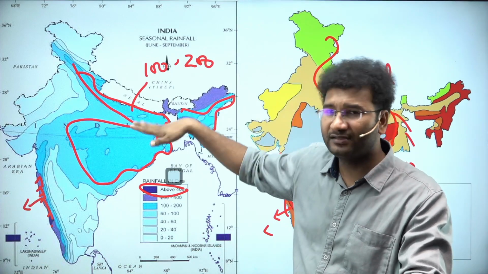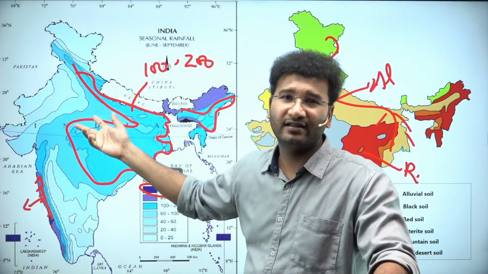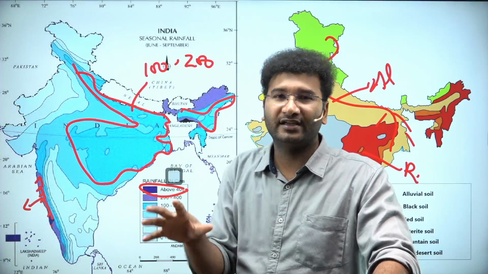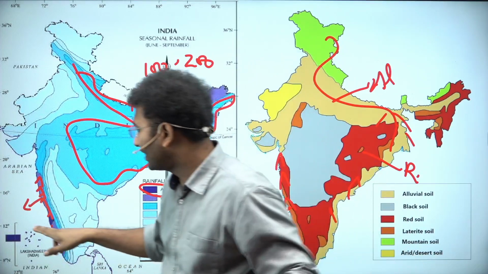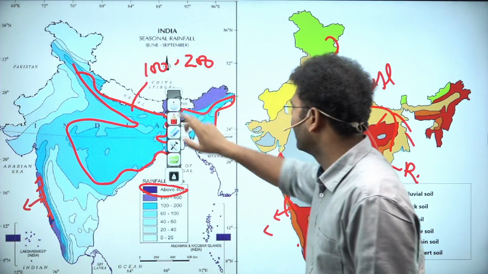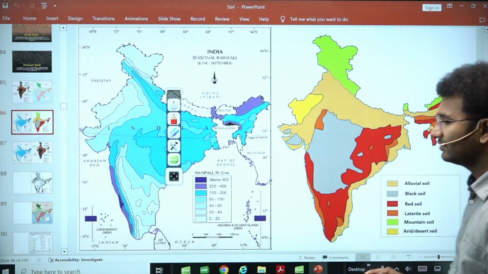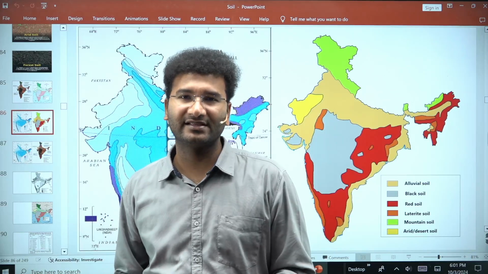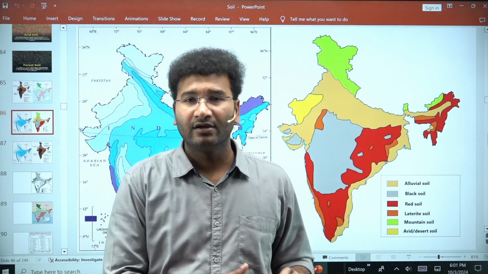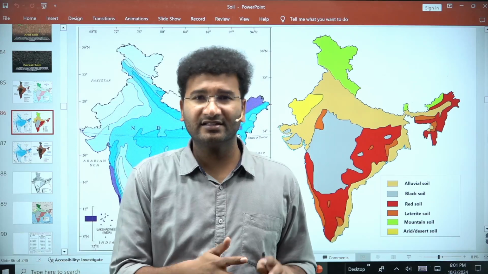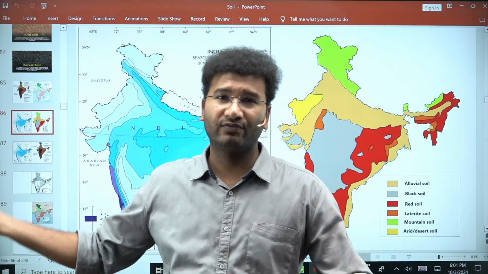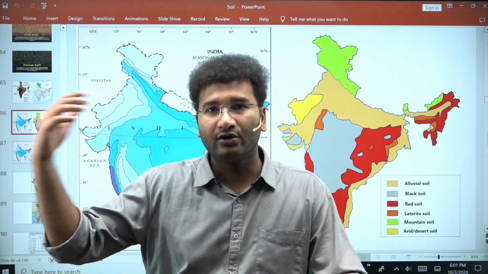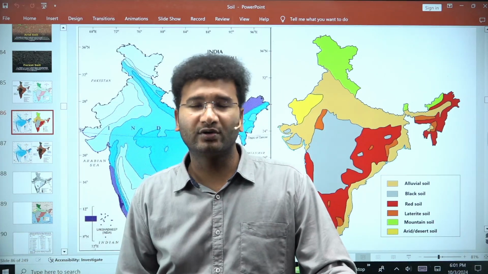I know this is one chapter where the interconnections are required. That's why I've been jumping from one topic to another, because this is how this chapter has to be read. Whether soils or biogeography or vegetation, interlinkage should be there. The chapters that you read in NCERTs are not sufficient to clear the examination. You definitely need to have an understanding beyond. Whatever I've taught you here in this class, we are going to spend 4 to 5 days on in the advanced classes, where I'll be talking about the various forests, vegetation, interlinkage, topography, India, and in totality, we'll also solve some questions there.